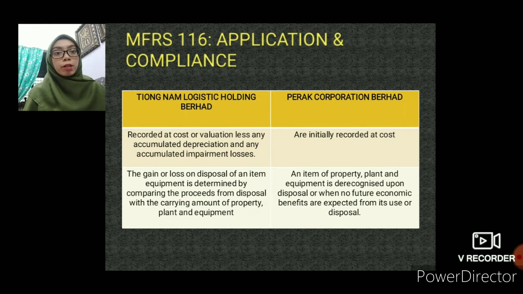For Perak Corporation Berhad, the second one is that an item of property, plant and equipment is derecognized upon disposal or when no future economic benefit is expected from its use or disposal. Any gain or loss on derecognition of the asset is included in profit or loss in the year the asset is derecognized. In addition, there are several similarities between both companies, Perak and Tiongnam.